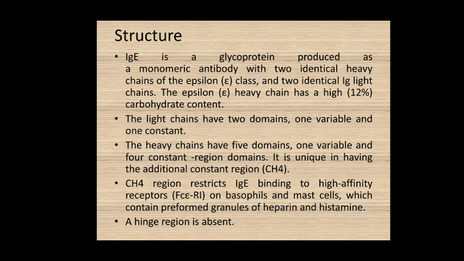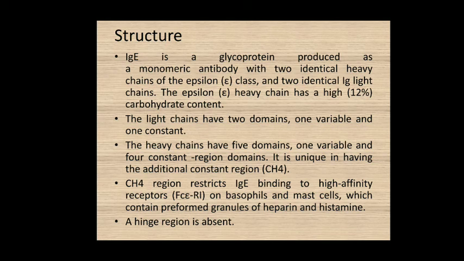Another specificity of this epsilon type of the heavy chain is that it has the maximum carbohydrate content, up to 12%, as compared to the other types of the heavy chain. The light chains have two domains, one variable and one constant domain, and within the heavy chain there are 5 domains, that is one variable domain and 4 constant region domains.